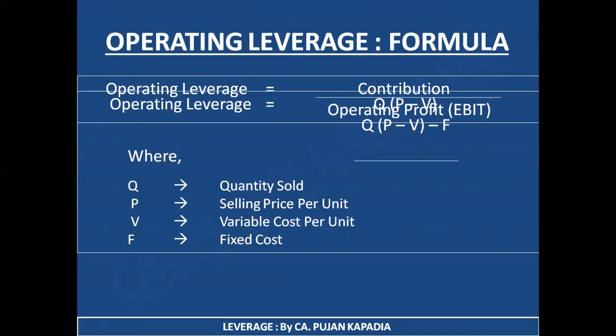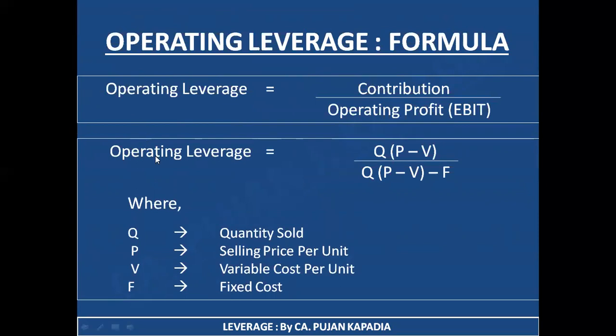Now, if I want to state it in another format, I can write it in this manner. Operating leverage is equal to Q into bracket P minus V bracket, divided by Q into bracket P minus V bracket, minus F. Now you would say, sir, what are these notations? So we are going to decode these alphabets. Q here means quantity sold. In case you are not given the absolute figures, but you are given per unit figures, then you cannot directly use the earlier formula. So what you are required to do is put in this formula, and you are going to replace each and every notation by the value which is given to you.